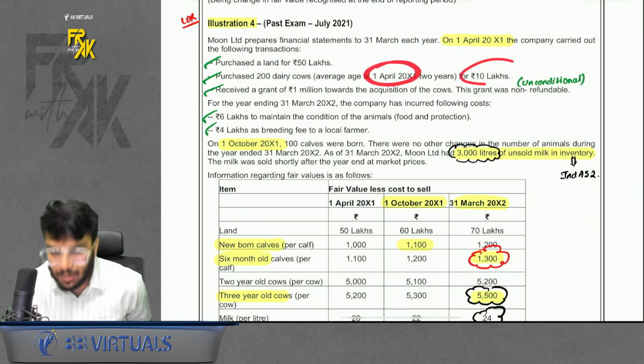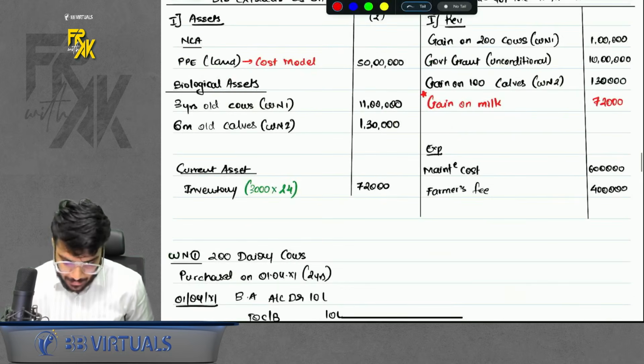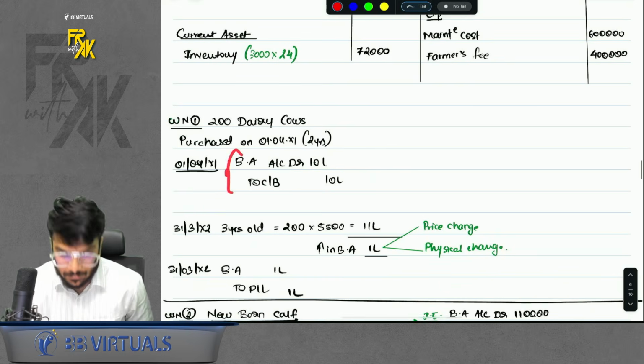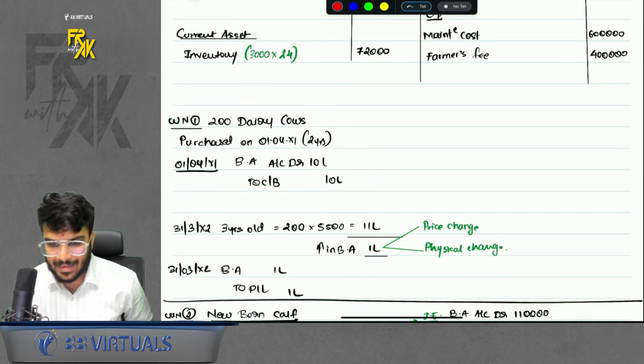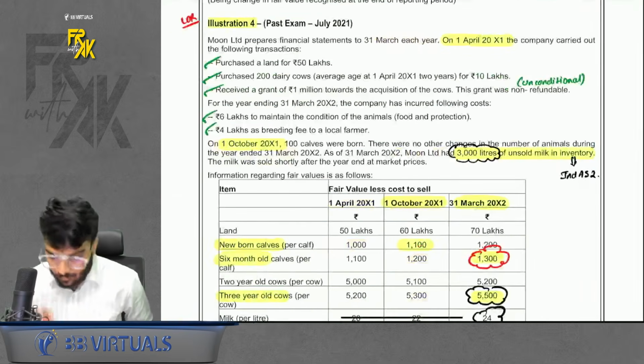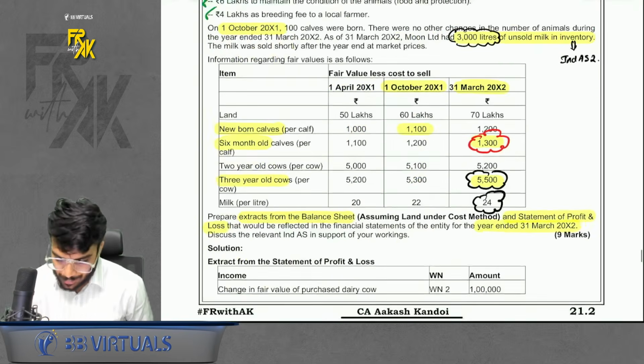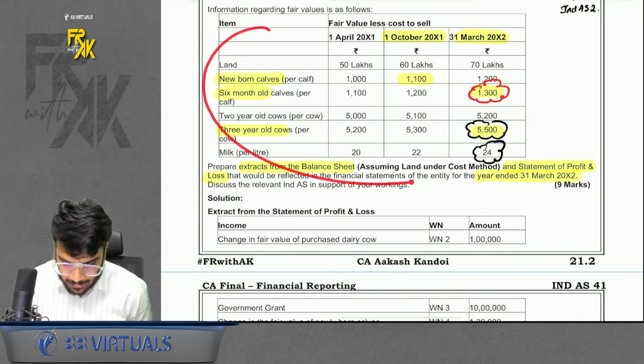Acha. Then we purchased 200 cows for 10 lakhs. So this is the value on day 1. They were 2 years old. If you want to pass the entry on day 1, you will pass the entry something like this. There is no cost to sell given. So we pass the entry like this. But I want the value on year end. So to calculate the value on year end, you will have to come to this table.